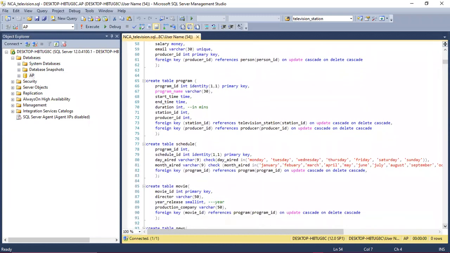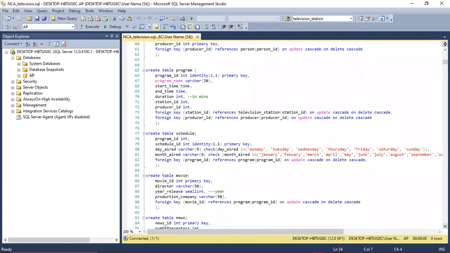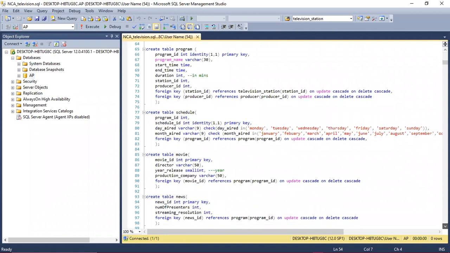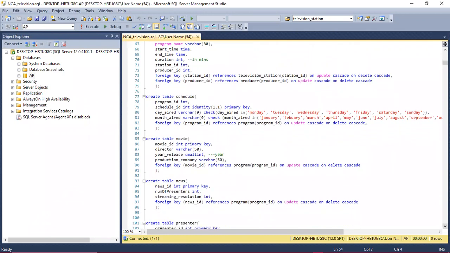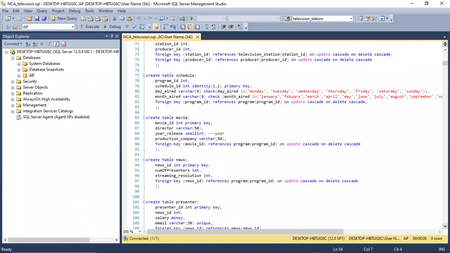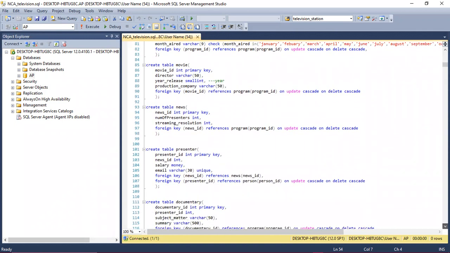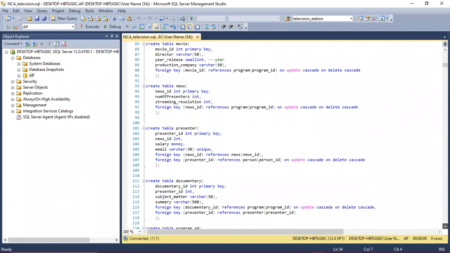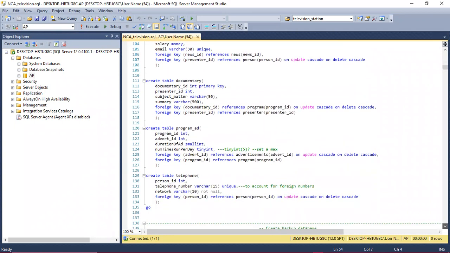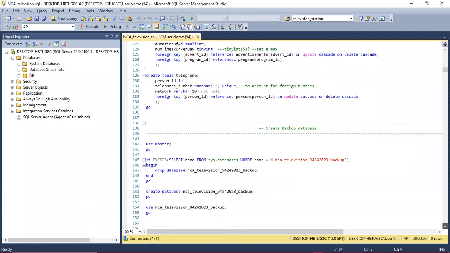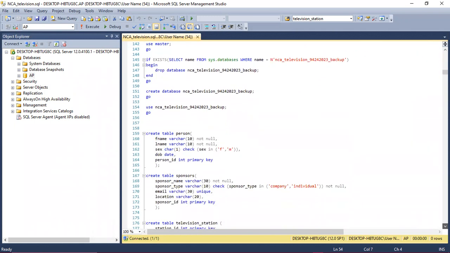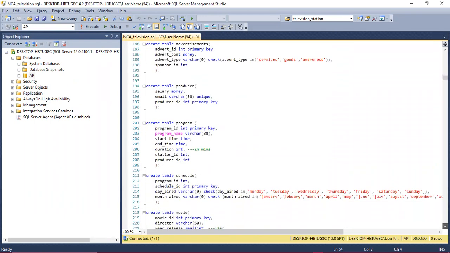And then I had schedule, which had program ID, schedule ID, day, month, and these were the only values that can be accepted, and the maximum was 9 because that's the highest amount of days in the month. So yeah, this is my database. And this is my backup database, which I created in the same file.